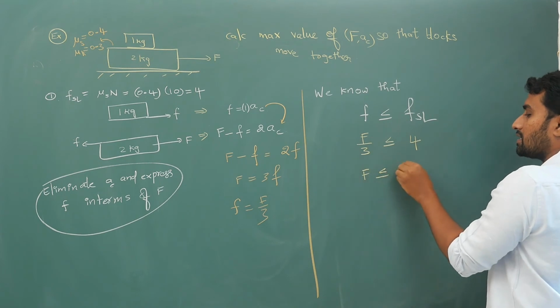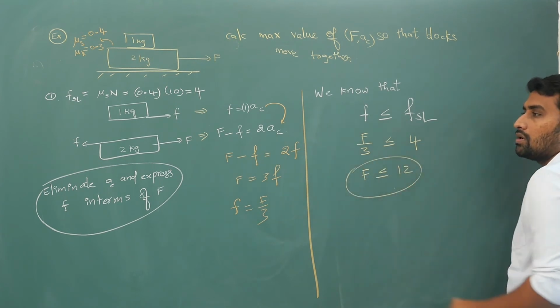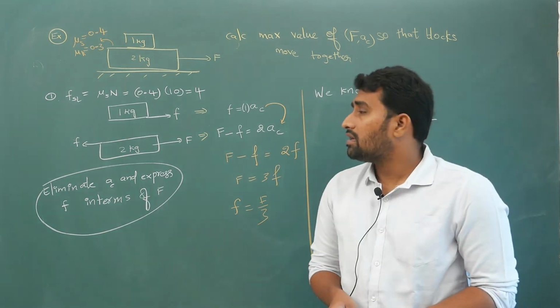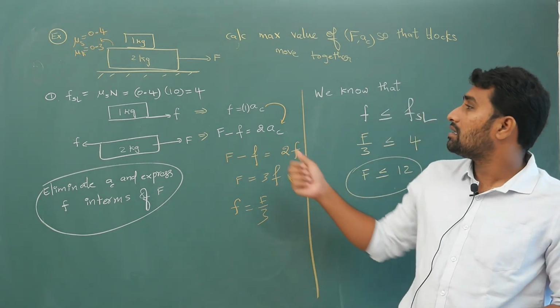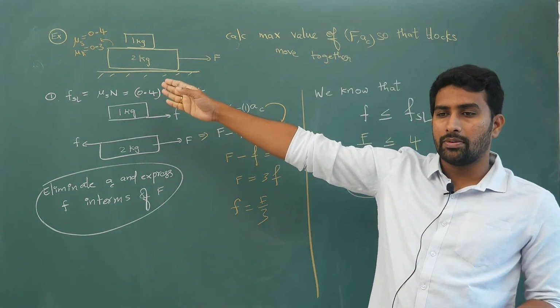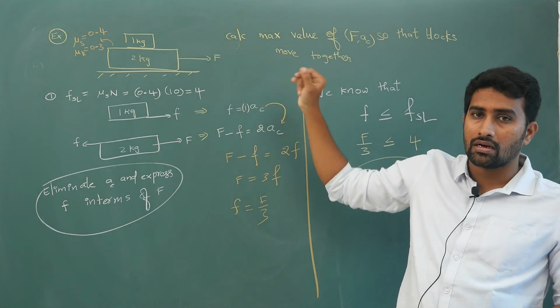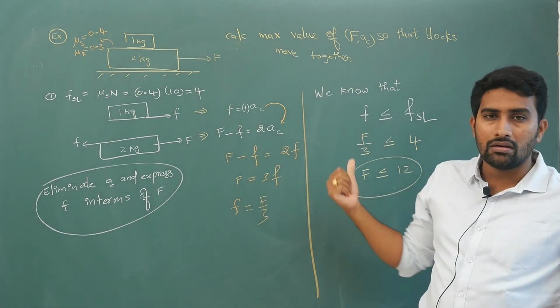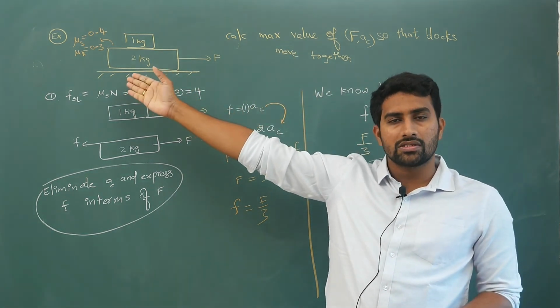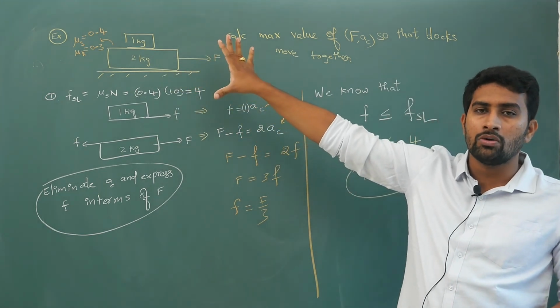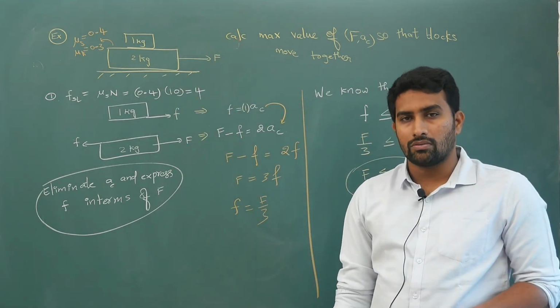So capital F is less than or equal to 12. If your applied force is less than 12, both blocks will move together, and if it is greater than 12, there will be kinetic friction between these two blocks and both blocks will move separately with respect to one another.